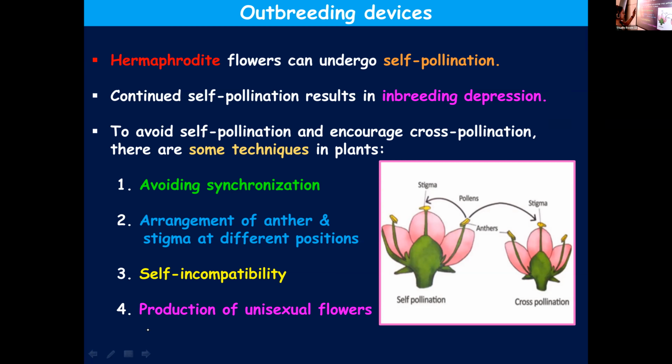First of all, let's see all the four major headings: avoiding synchronization, arrangement of anther and stigma at different positions, self-incompatibility, production of unisexual flowers. All these will promote cross-pollination. Now let's see how each one is promoting cross-pollination. We'll start with the first one, avoiding synchronization.